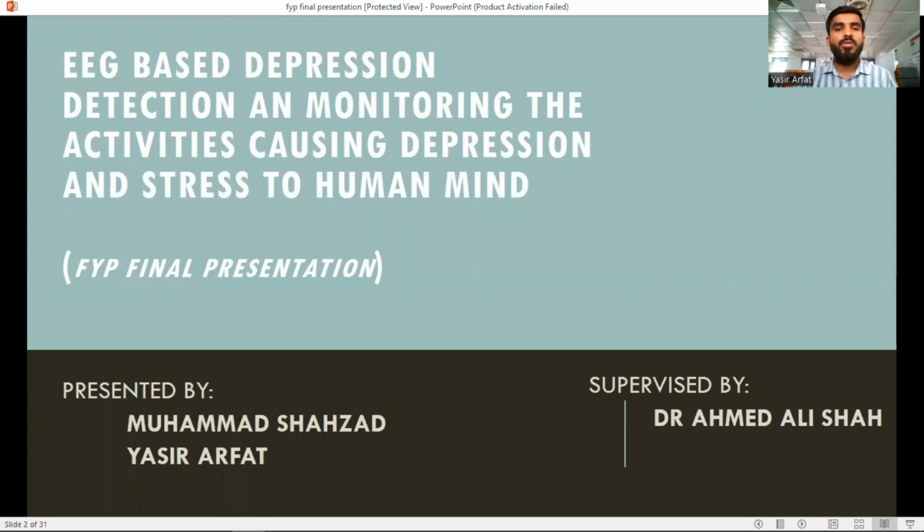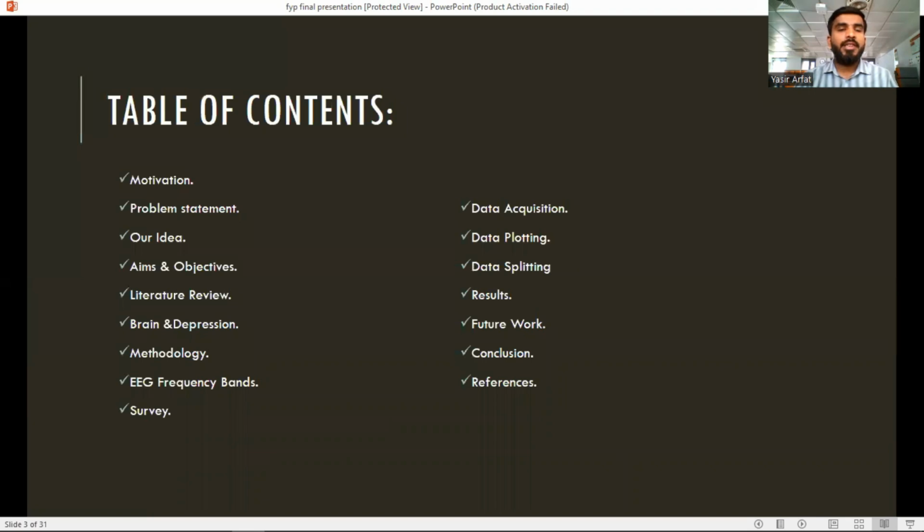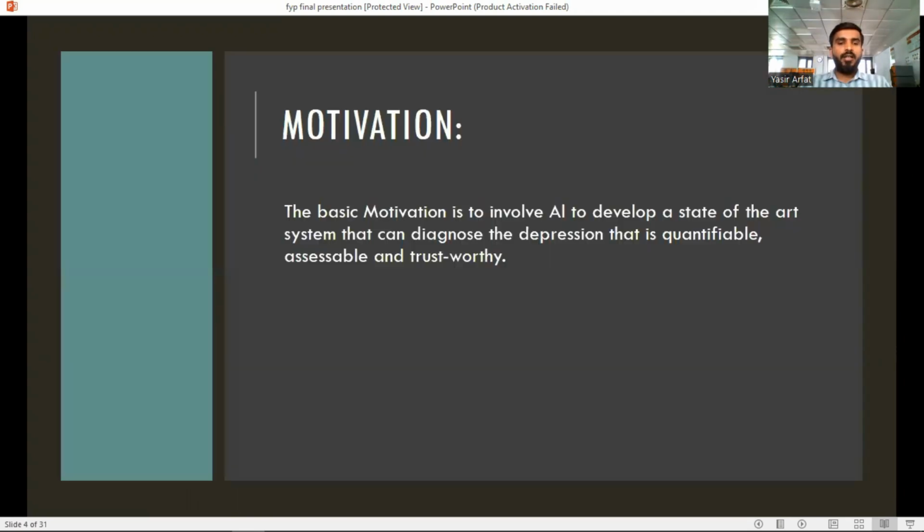and stress to the human mind. So here is the table of contents: motivation, problem statement or idea, aims and objectives, literature review, brain and depression, methodology, EEG frequency bands, survey, data acquisition, data plotting, data splitting, results, future work, and conclusion, and the references which I have given at the last.